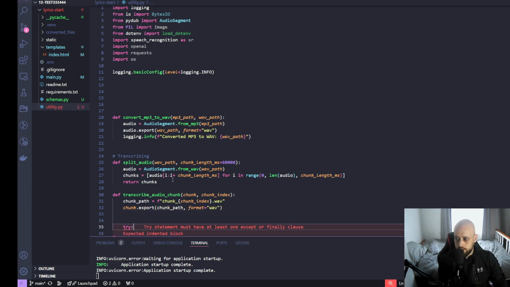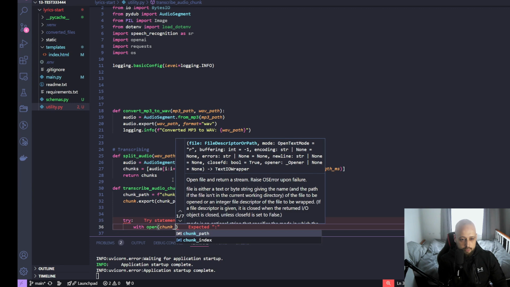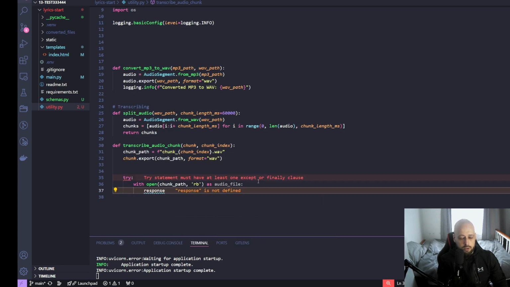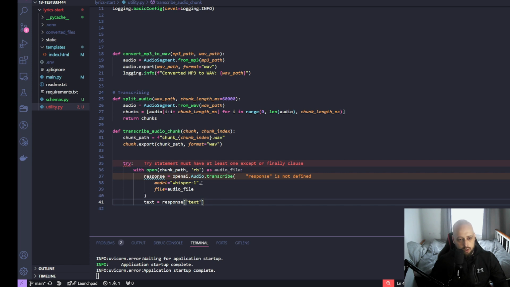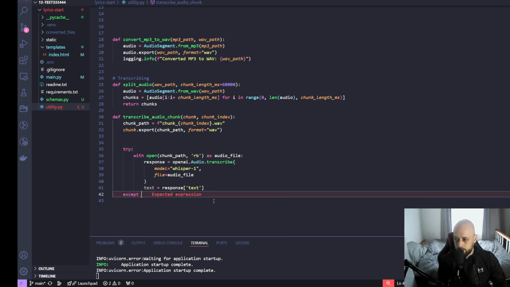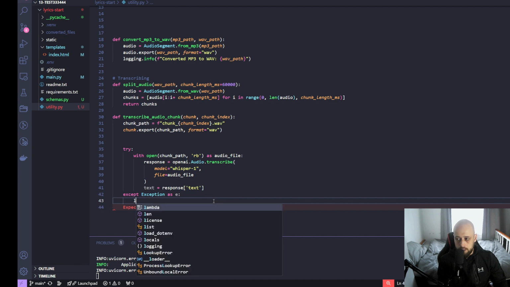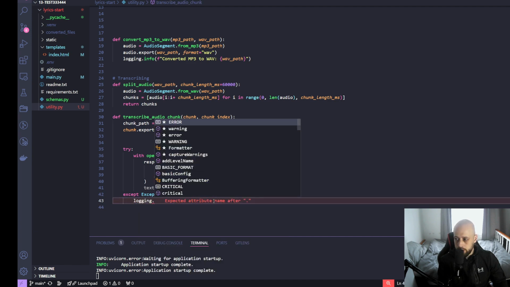So with this, we'll say try open chunk path as audio file. So now this needs to travel to our OpenAI API to get transcribed, and we will be using the model called Whisper 1. So I already prepared some code for this, and we can just copy paste it. If you need to, after you see the copy paste, you can pause the video and make sure you have the same thing. So we'll write an exception, store it as E,